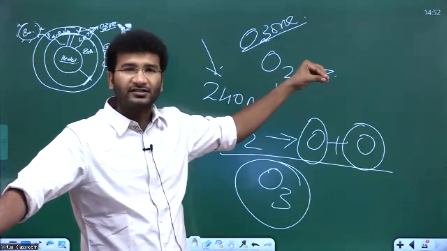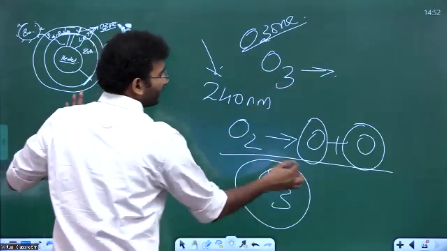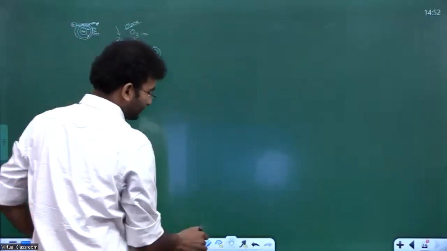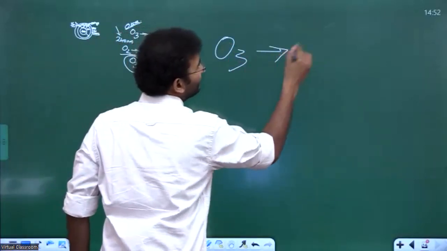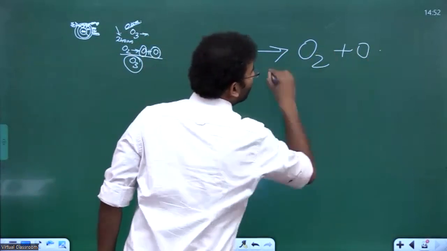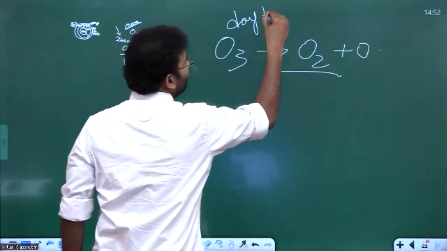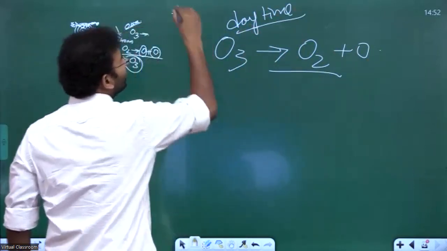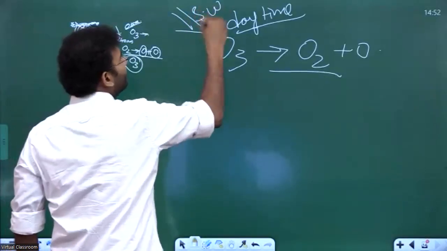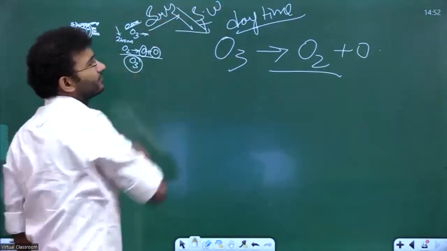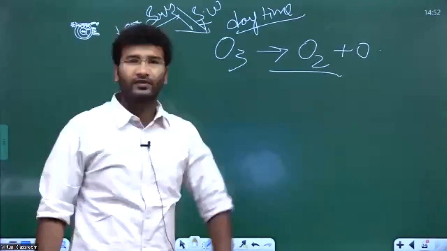During daytime, this ozone can also get disintegrated into O2 plus O, because the short wave radiations coming from the sun are very intensive and they can actually break down the ozone, right?